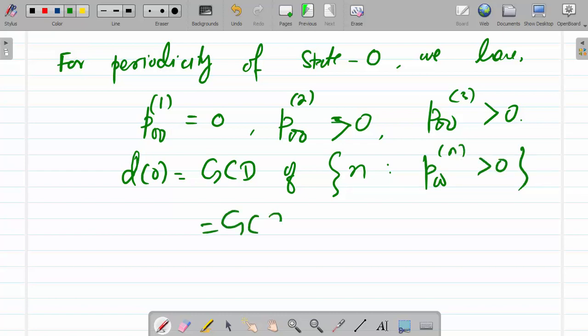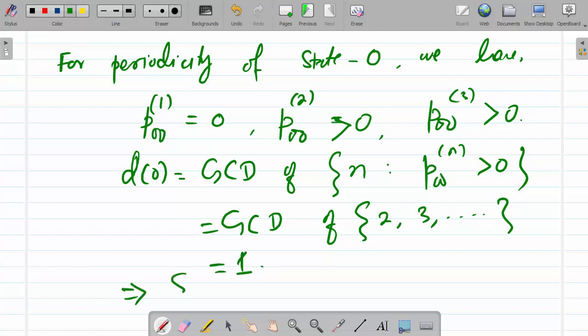That is equal to GCD of 2, 3 up to so on, that is equal to 1. So that implies state 0 is aperiodic. So state 0 is persistent, non-null and aperiodic.